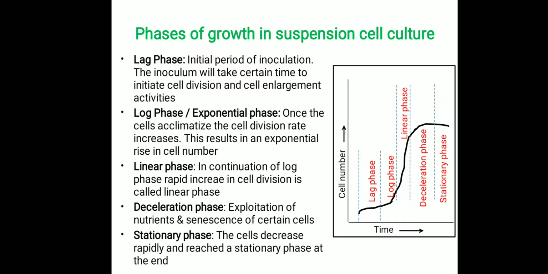The third one is the linear phase. In continuation of the exponential phase, cell division is rapid and growth is linear. The next one is the deceleration phase. Here the exploitation of nutrients leads to senescence-like symptoms in certain cells, and some cell death will occur. The final one is the stationary phase. The cell number stops increasing and reaches a plateau at the end, called the stationary phase.